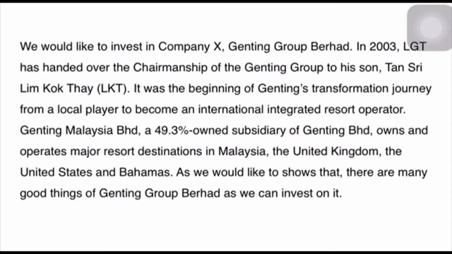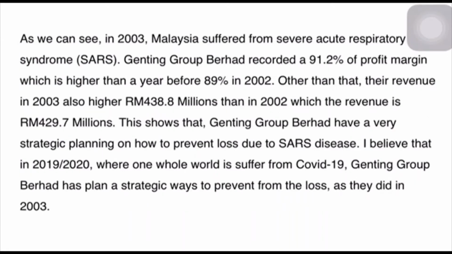Yes, we would like to invest in Company X, which is Genting Group Berhad. In 2003, LGT handed over the chairmanship of the Genting Group to his son, Tan Sri Lim Kok Thay. It was the beginning of Genting's transformation journey from a local player to an international integrated resort operator. Genting Malaysia Berhad, a 49.3% owned subsidiary of Genting Berhad, owns and operates major resort destinations in Malaysia, the United Kingdom, the United States, and Bahamas.